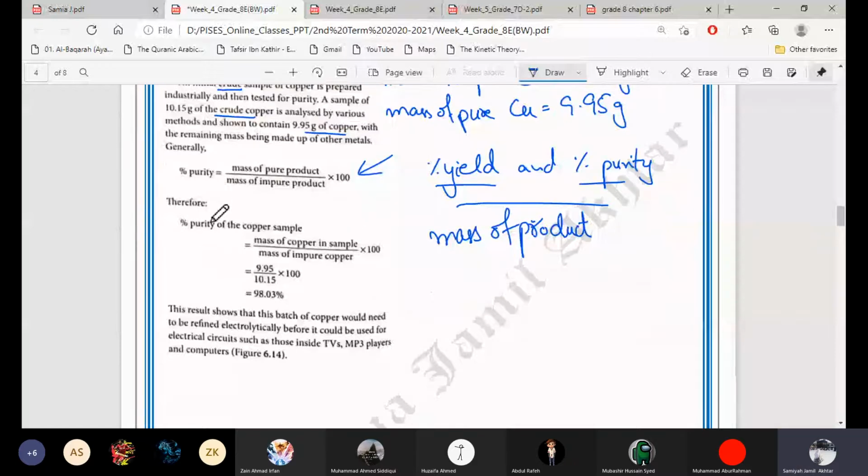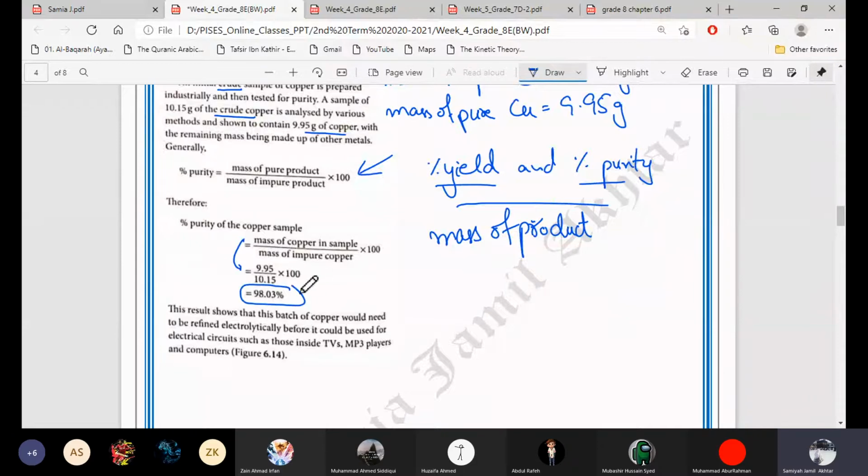Remember this. Therefore, we will substitute the values: mass of copper in the sample, 9.95, divided by mass of impure copper, 10.15, multiplied by 100, and the answer is 98.03%.